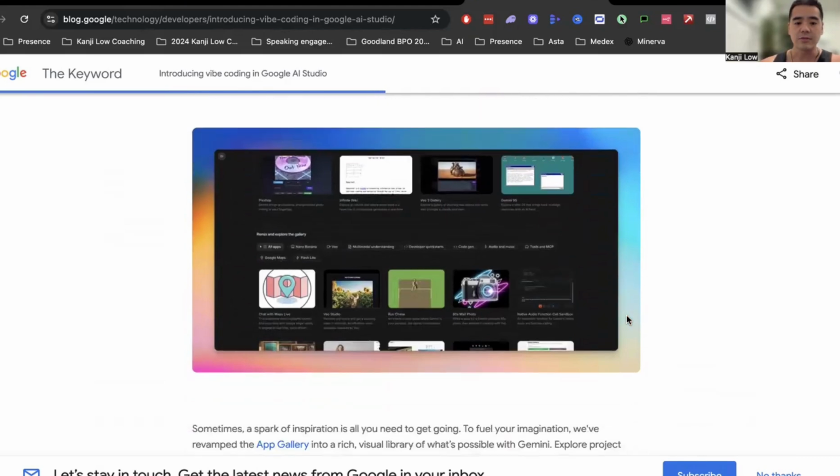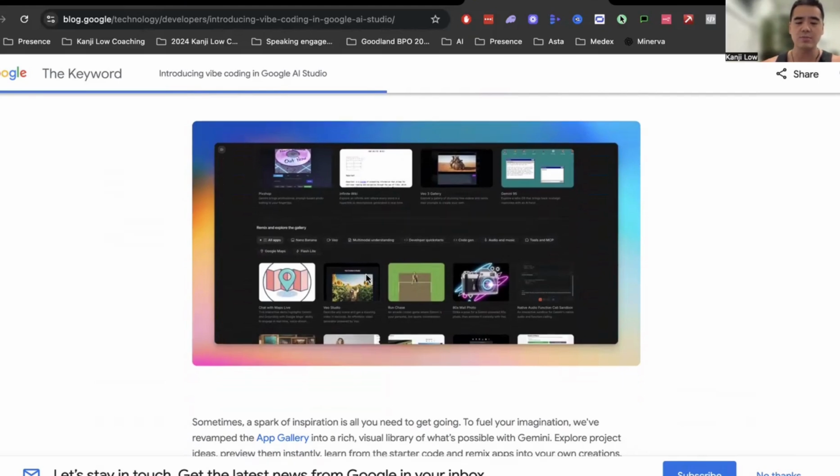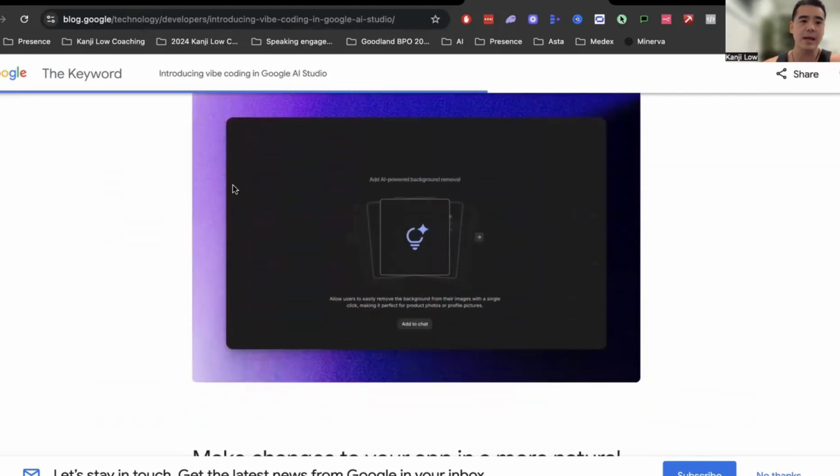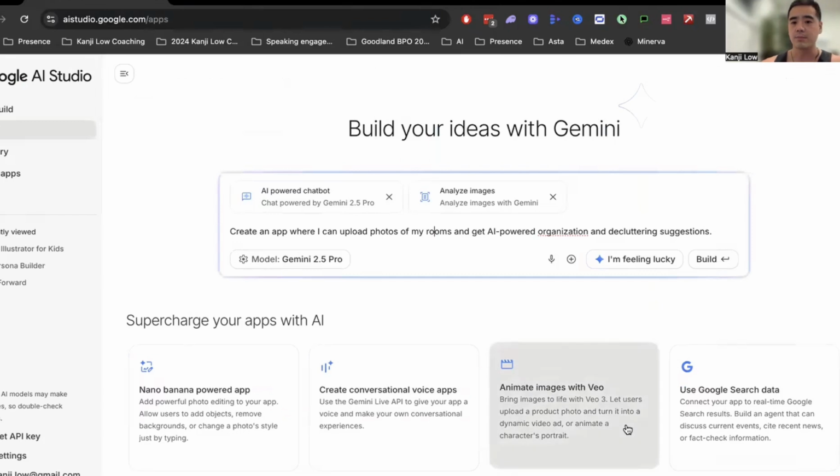So a lot of it is inspired by Lovable. You can see that they've also done the same thing where you can just build an app straight away. But yeah, I would use this for those purposes as well. So we'll jump straight in.